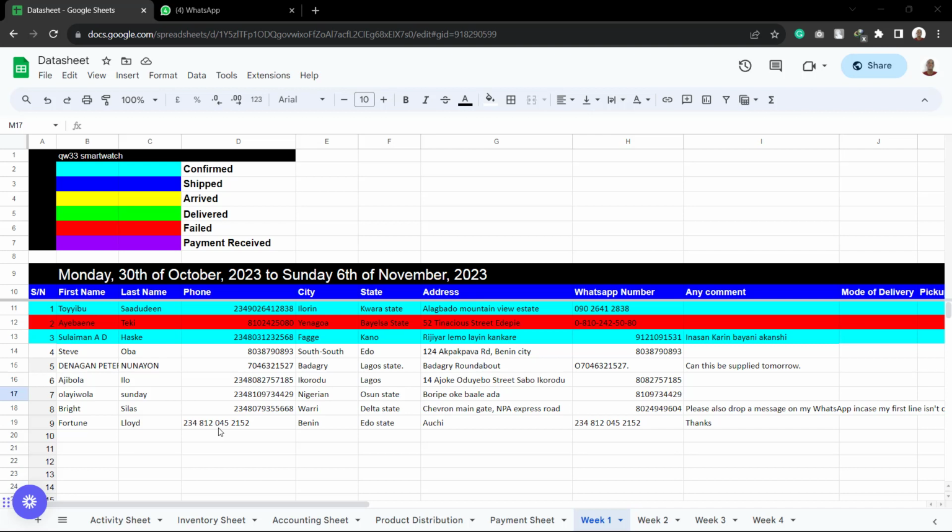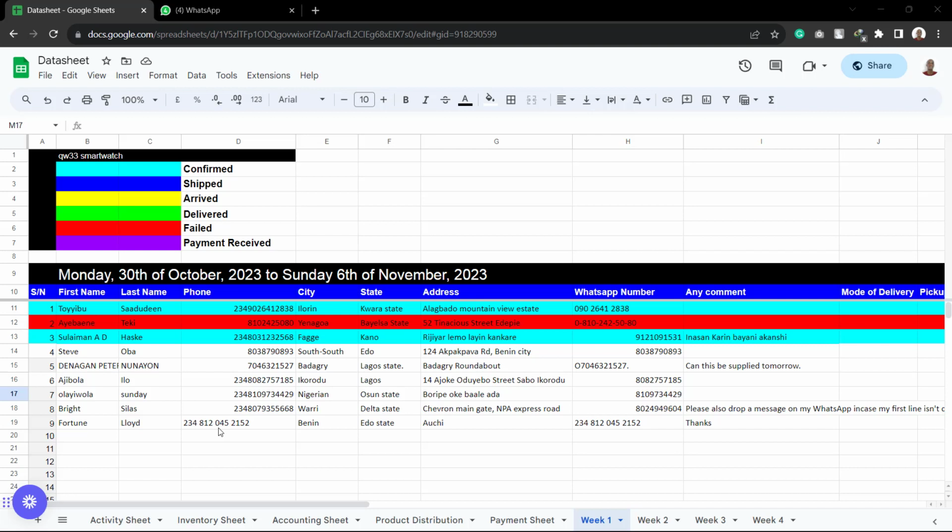Now, for the delivery, there are going to be two major means of delivery. The first one is GIG, and the second one is going to be our local delivery agents in different states. For now, we are going to be explaining with GIG. As time goes on, we are going to be explaining how we are going to be dealing with the delivery agents in the different states. So we are going to be assuming that our mode of delivery for now is GIG.